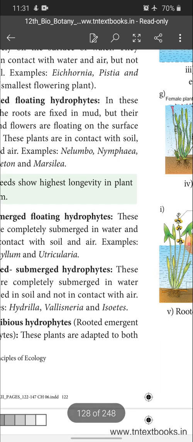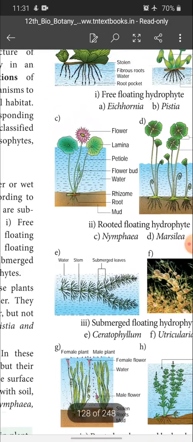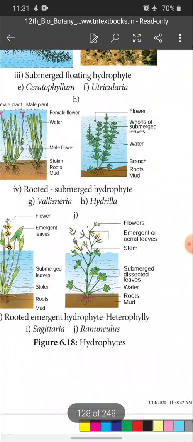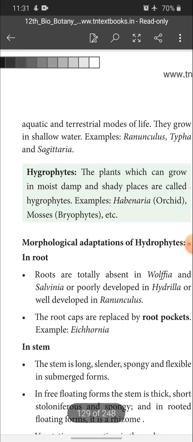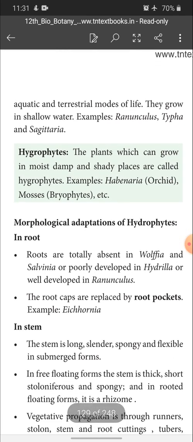Then amphibious hydrophytes, rooted emergent hydrophytes. These plants are adapted to both aquatic and terrestrial modes of life. They grow in shallow water. Examples: Ranunculus, Typha and Sagittaria. Hygrophytes: the plants which can grow in moist, damp and shady places are called hygrophytes. Example: Habenaria, that is an orchid, and mosses, bryophytes, etc.